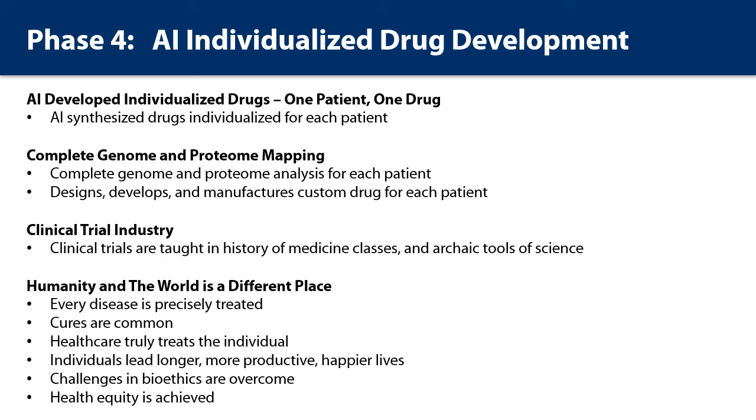So let's go on to the next phase, our fourth and final, our final product, our magnum opus, our pièce de résistance, is AI synthesized drugs individualized for each patient. The product analyzes the complete genome and proteome of each patient, which is combined with previously developed knowledge and technology and custom designs, develops and manufactures a drug solely for that one patient and their health condition. The clinical trial industry has faded into history.